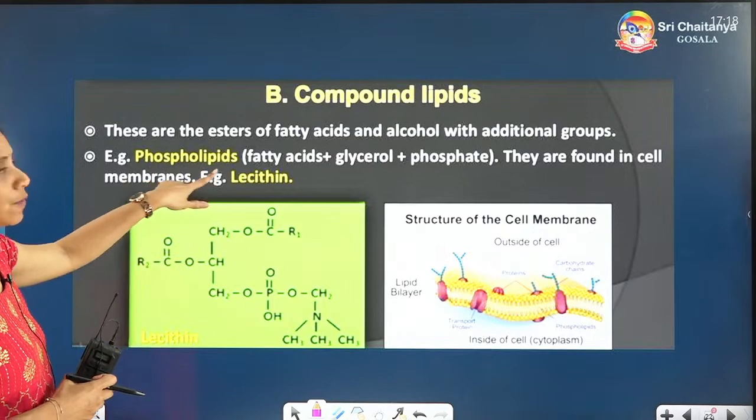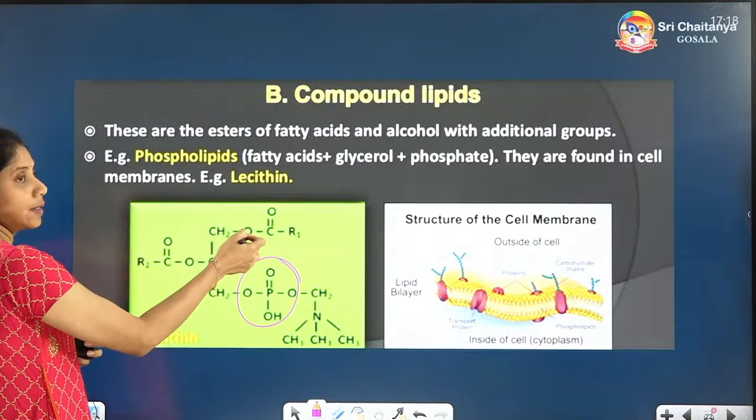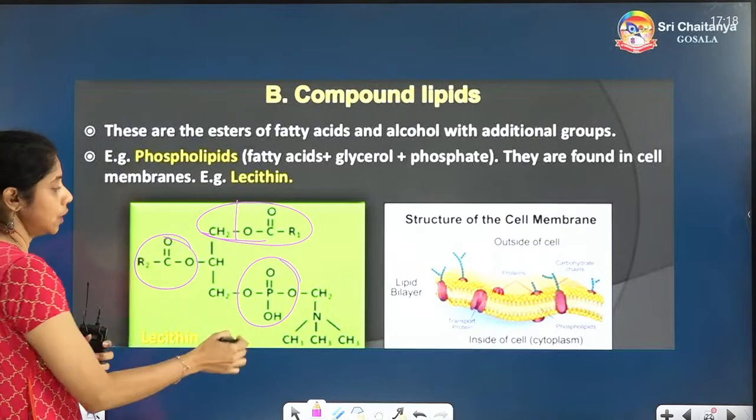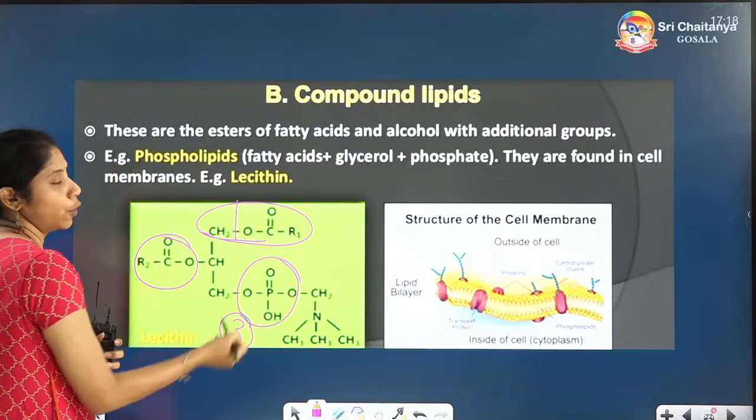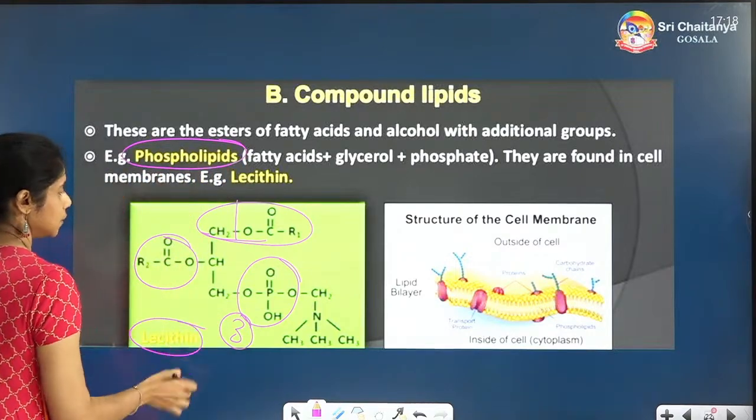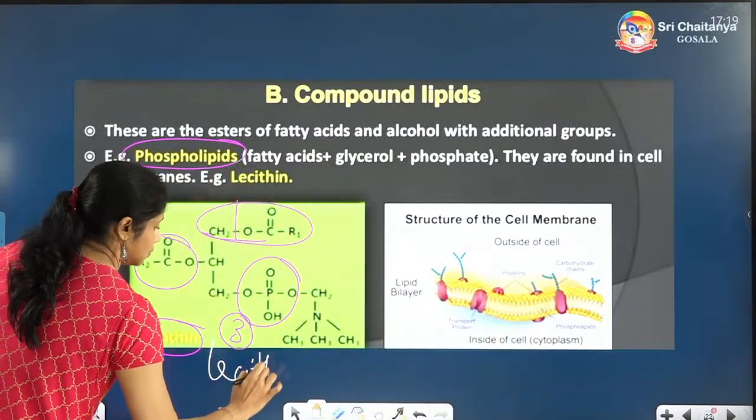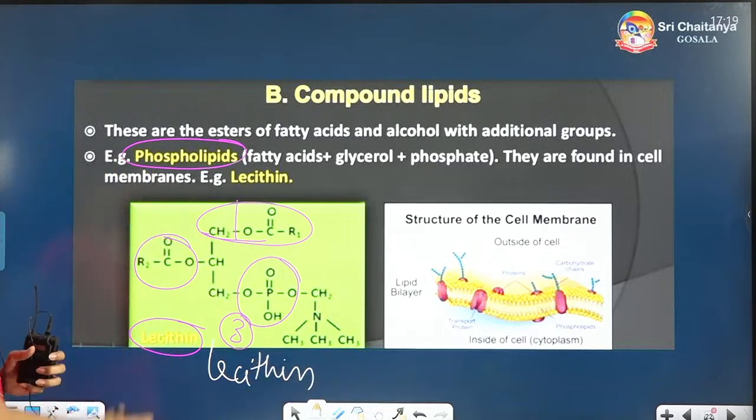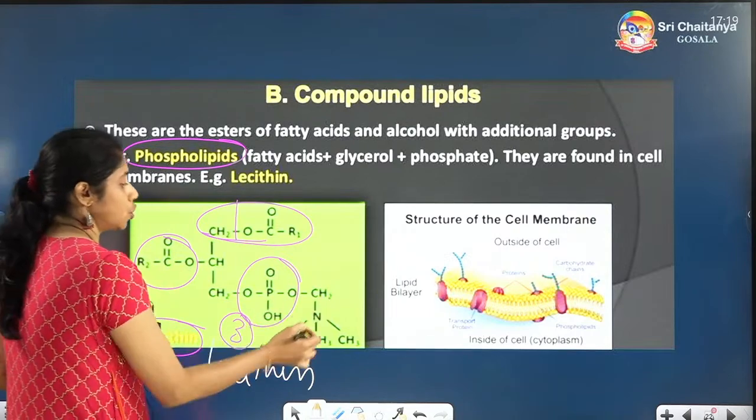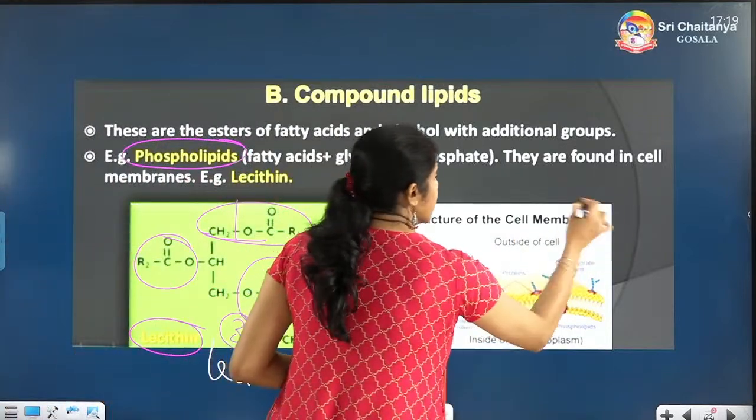This is compound lipids. This one is called a phospholipid because it has the phosphate. In the same structure as triglyceride, this is the first fatty acid location, this is the second fatty acid location. In the third fatty acid location, they have the phosphate, so it is called phospholipid. Example name is lecithin. Very important, by looking at this structure, you should identify that it is lecithin. It has CH2 and CH3 thrice. This is a phospholipid which is generally present in the cell membrane.